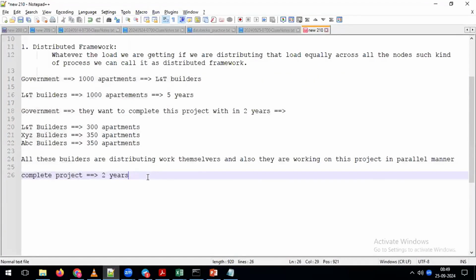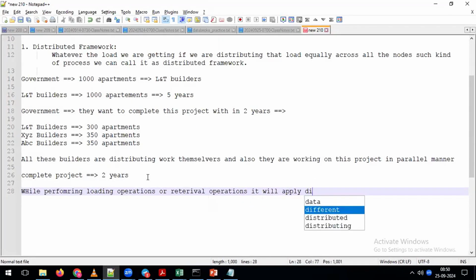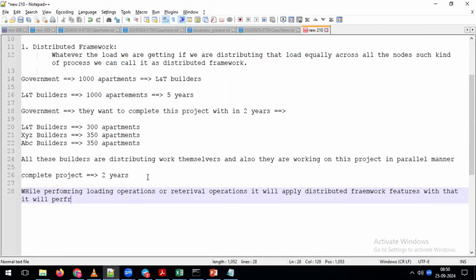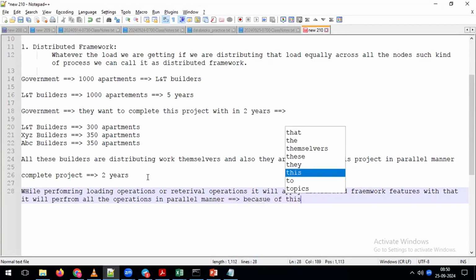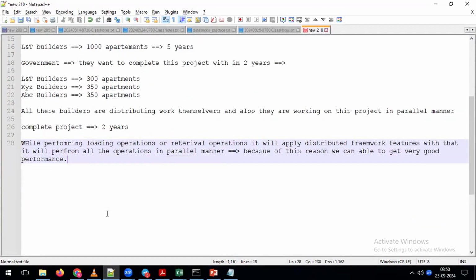So overall, we can make the statement like this: while performing loading operations or retrieval operations, it will apply the distributed framework feature. With that, it will perform all the operations in a parallel manner, and because of this, we can get very good performance. Because of the distributed framework feature, all the operations happen in a parallel manner. Because of that, automatically you get very good performance.